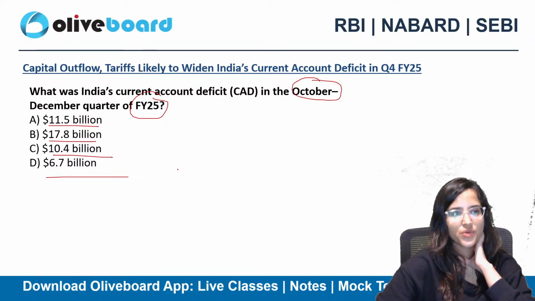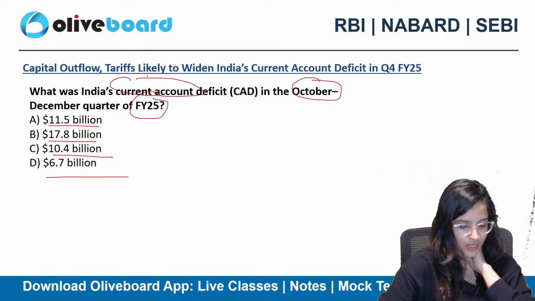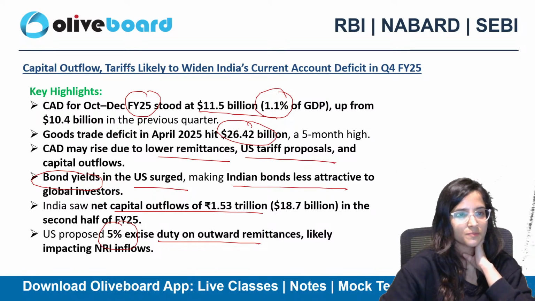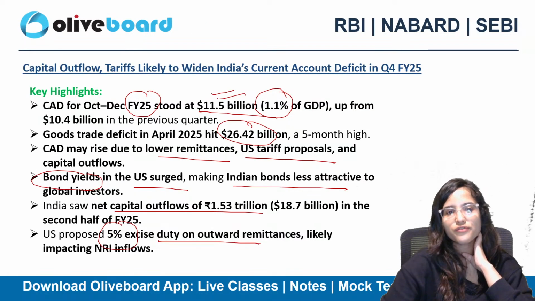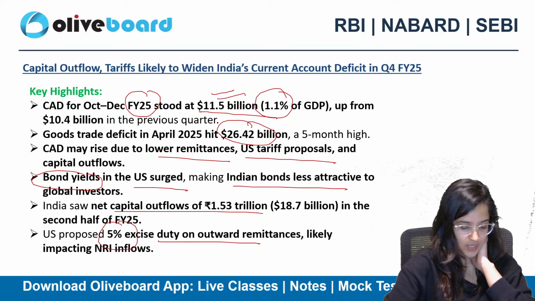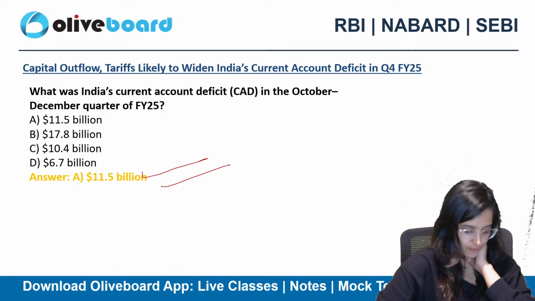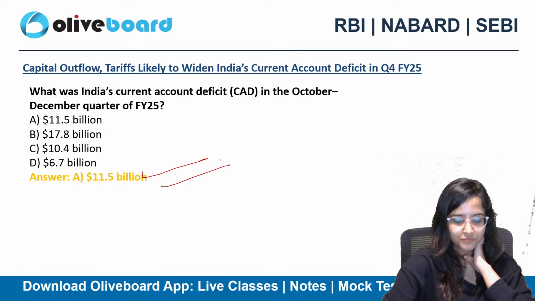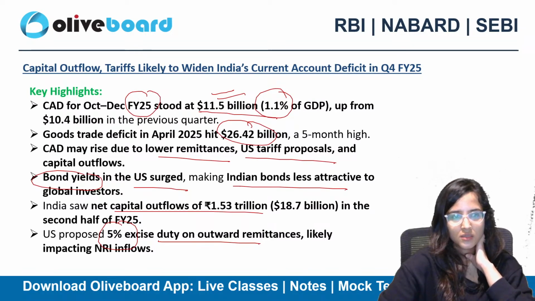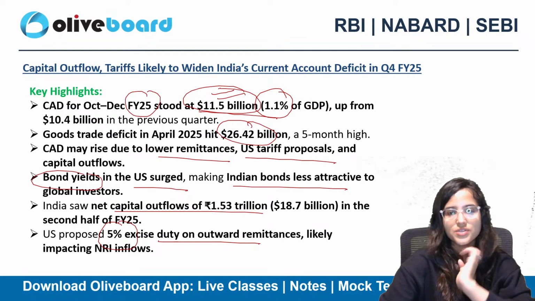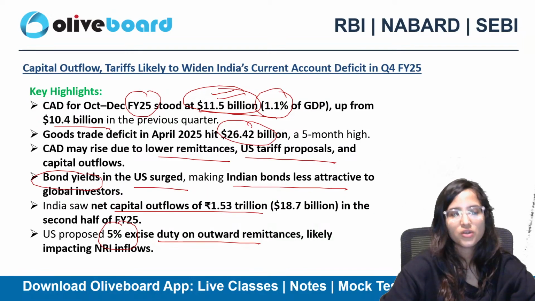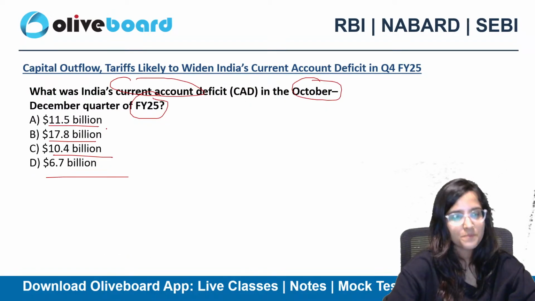India's current account deficit in October to December quarter of financial year 25 stood at 11.5 billion, which is 1.1% of GDP. So the answer is A, $11.5 billion, not B. It is up from $10.4 billion in the previous quarter.